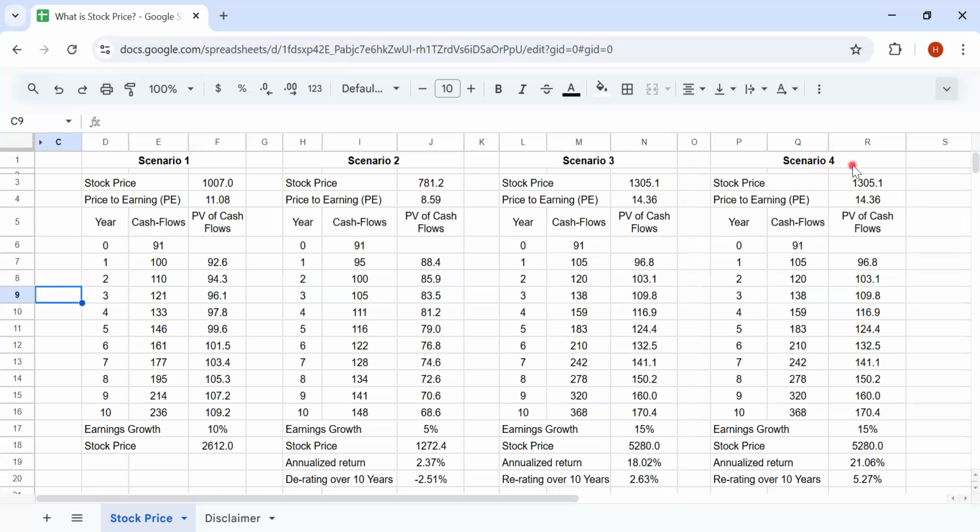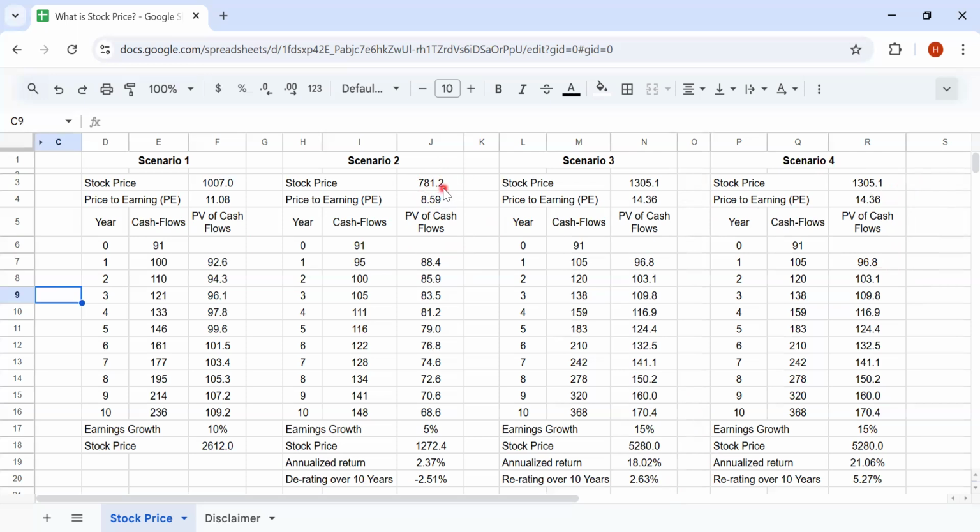So scenario 4, it is an extrapolation from scenario 3. Assuming the growth to be at 15%, the fair share price value would be 1305. So what if this stock was derated, assuming that everybody assumed that it would go only by 5%, and you got a chance to invest at 781.